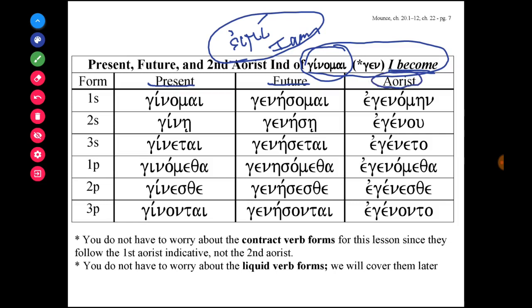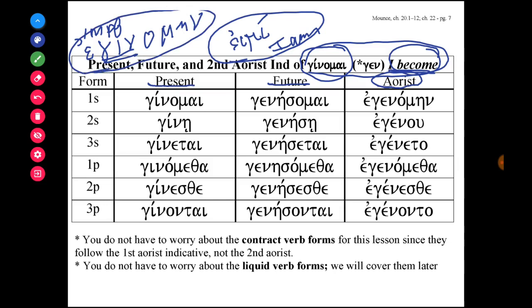Now, does I become have an imperfect form? It does. It does have an imperfect form, but it's not frequently used. You can say I was becoming. Take the augment, take the lexical stem, gin, and that's egignomen, I was becoming. But notice here, the verbal root for ginomai is gen, and so to form the aorist tense, the second aorist, I don't say egignomen here for the imperfect, which is I was becoming.